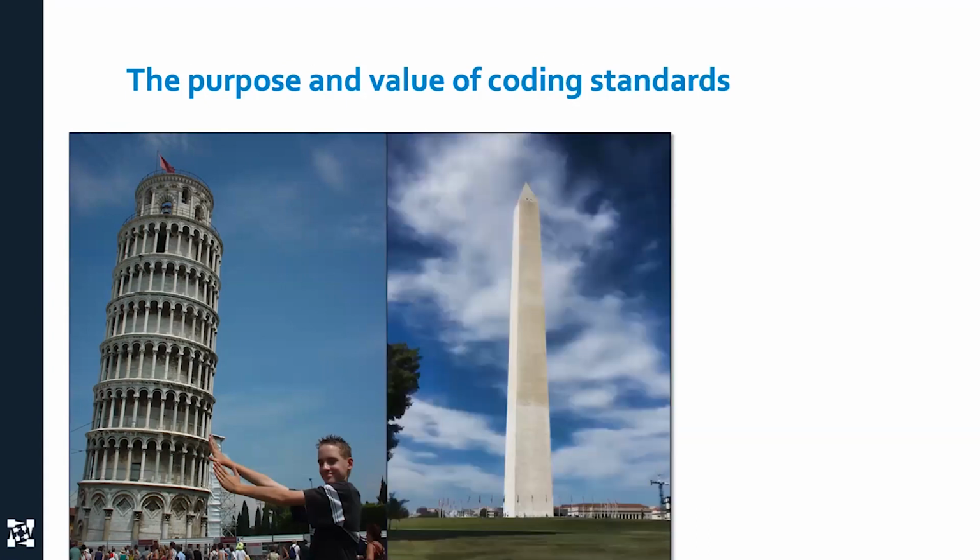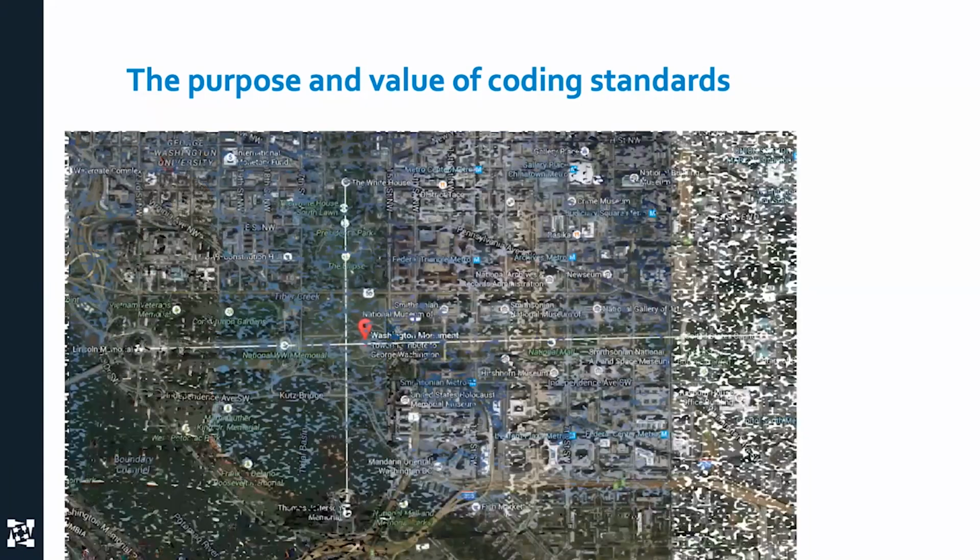Very problematic to fix. Turns out the Washington Monument, when it was initially designed and they were starting to dig, was going to have the same problem. This was hundreds of years after Pisa, and they knew about Pisa, and they said, oh, let's not have the Leaning Tower of Washington. So they moved it.